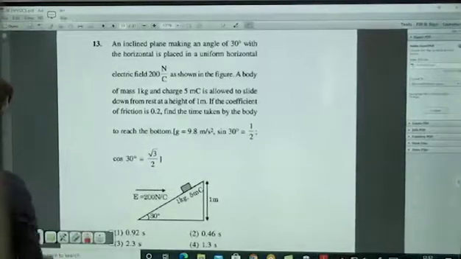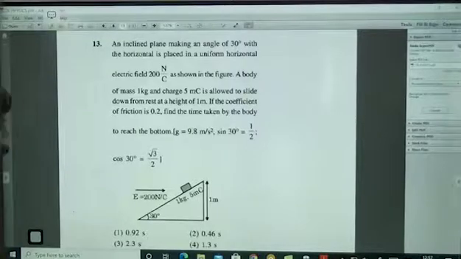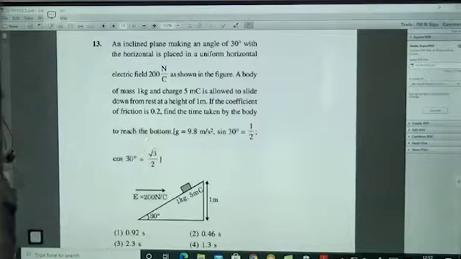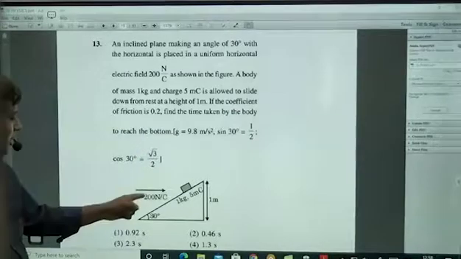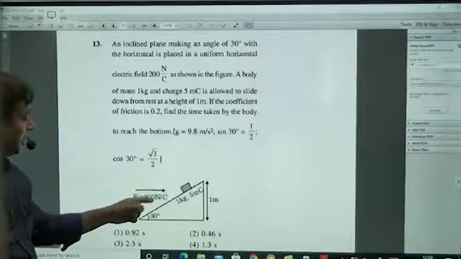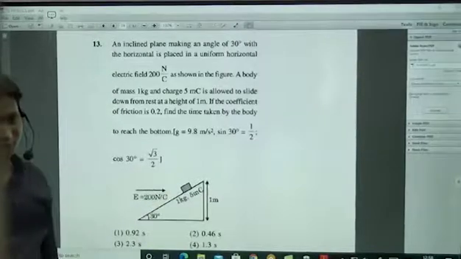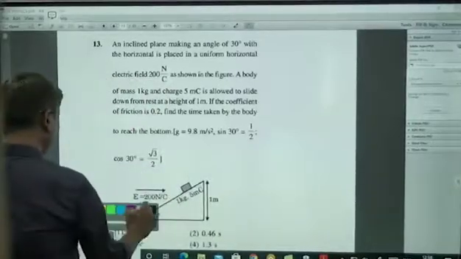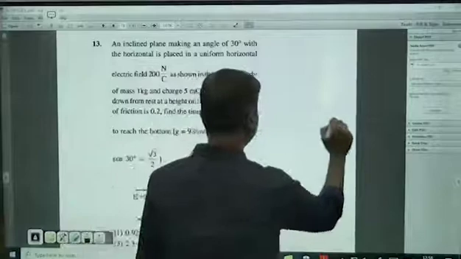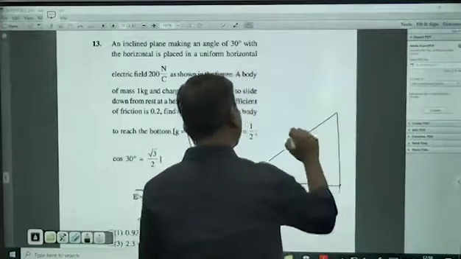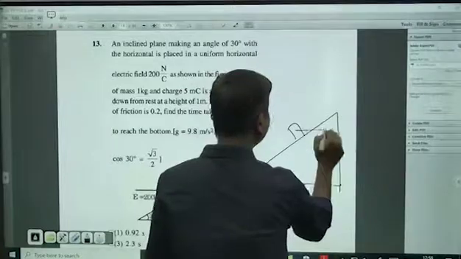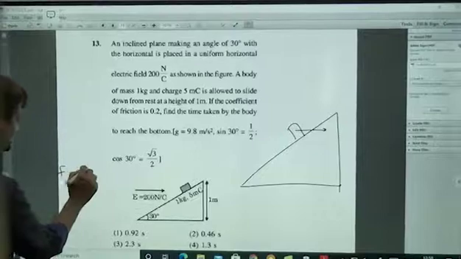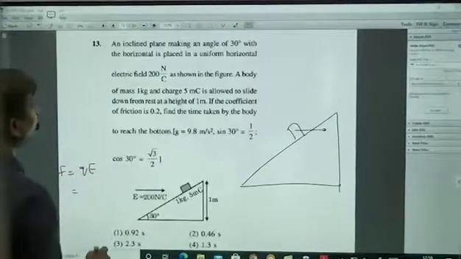Now this is a question where we try to combine friction, Newton's laws, and along with a little bit of electrostatics, electric force. That's all. Because of this electric field and the charge, it will apply some extra force. A horizontal force it will apply, and that horizontal force you have to draw carefully. So there is a horizontal force which is like this, and that force equals Q into E.